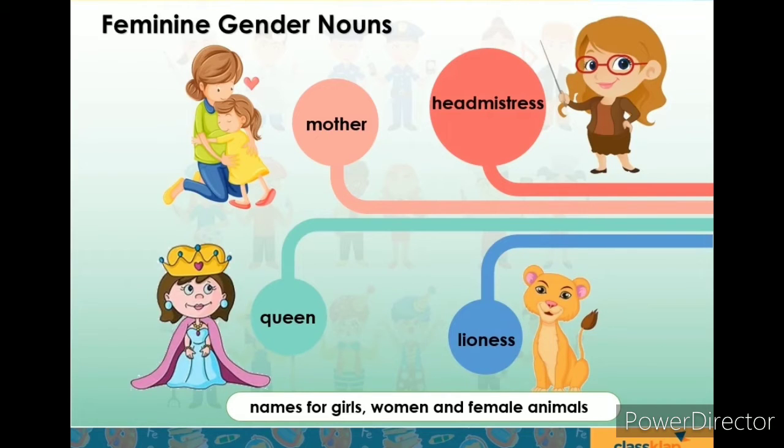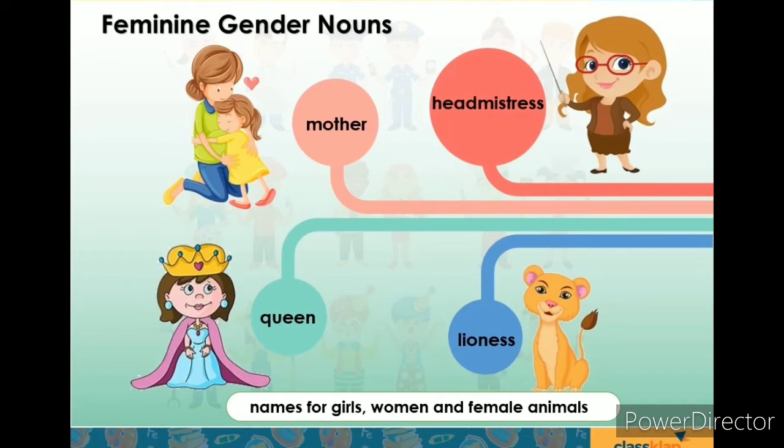Masculine gender nouns. These are the names for boys, men, and male animals.